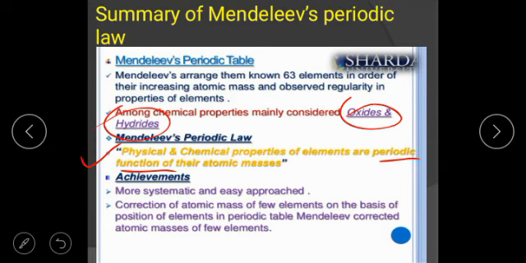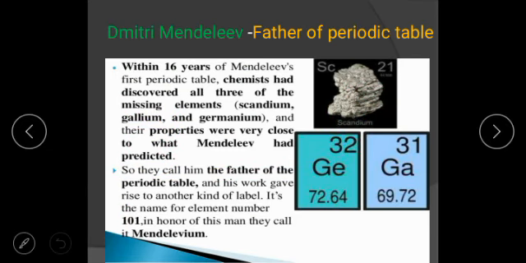Function means relation, the same type of their atomic mass. Achievements were more systematic, and an easy approach was there. Correction of atomic mass of a few elements on the basis of the position of elements in the periodic table was there, and Mendeleev corrected the atomic mass of a few elements. So why is Dmitry Mendeleev known as the father of the periodic table? This question can be there.